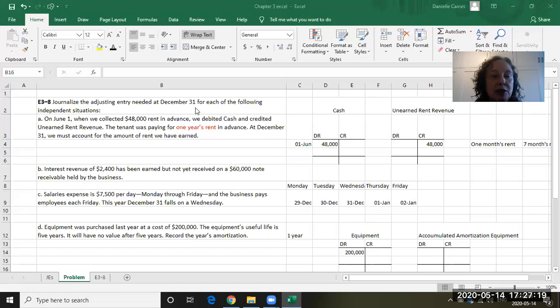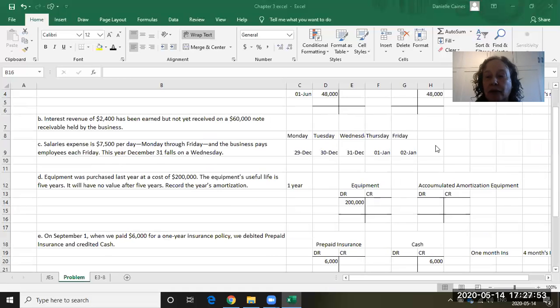It says on June the 1st, we collected $48,000 rent in advance. We debited cash. So I'm showing here in the T accounts what we would have done on June the 1st. We would have debited cash for $48,000 and credited unearned rent revenue, because our tenant paid us for 1 year's rent in advance. So they gave us the full $48,000. On June the 1st, we didn't earn any of that on day one. So we have to put it into a liability account called unearned rent revenue.